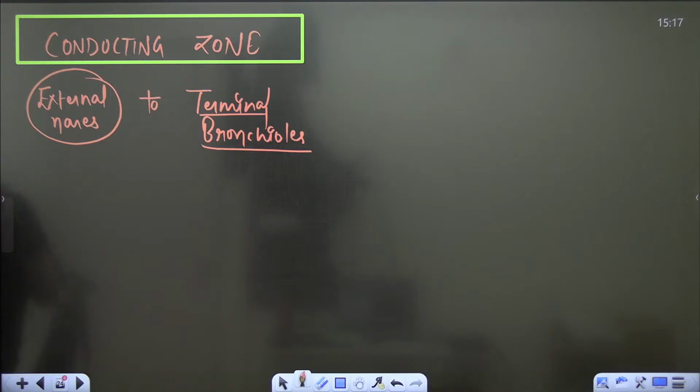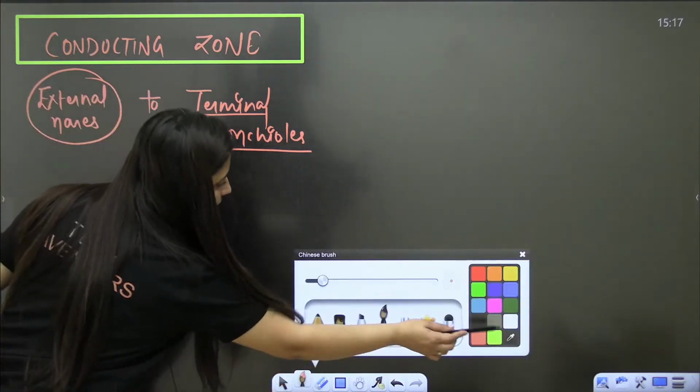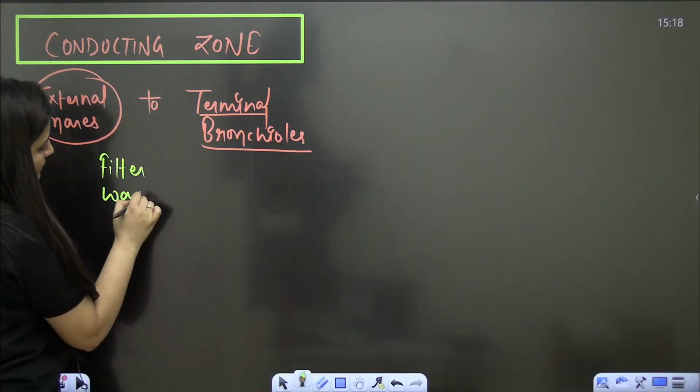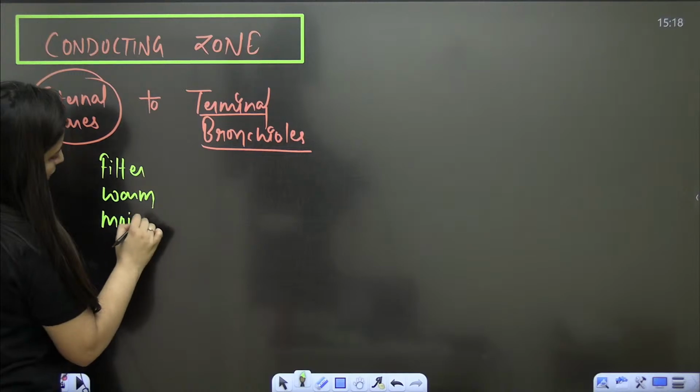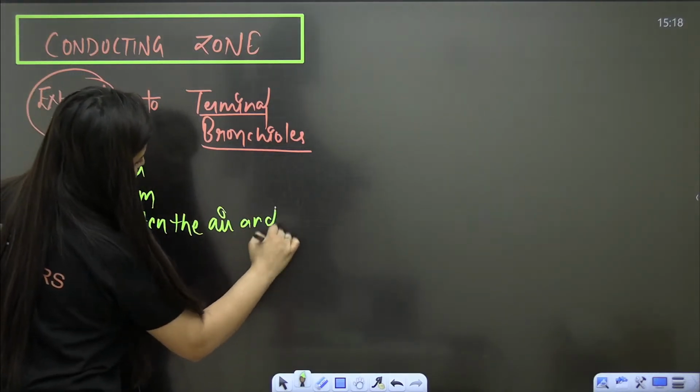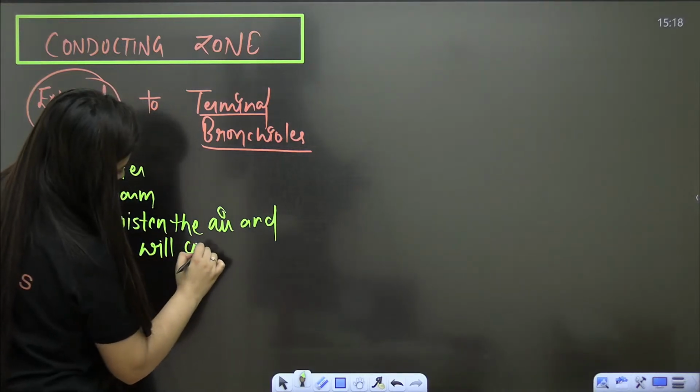So what will it do? It will filter, warm and moisten the air, and conduct it to the lungs.